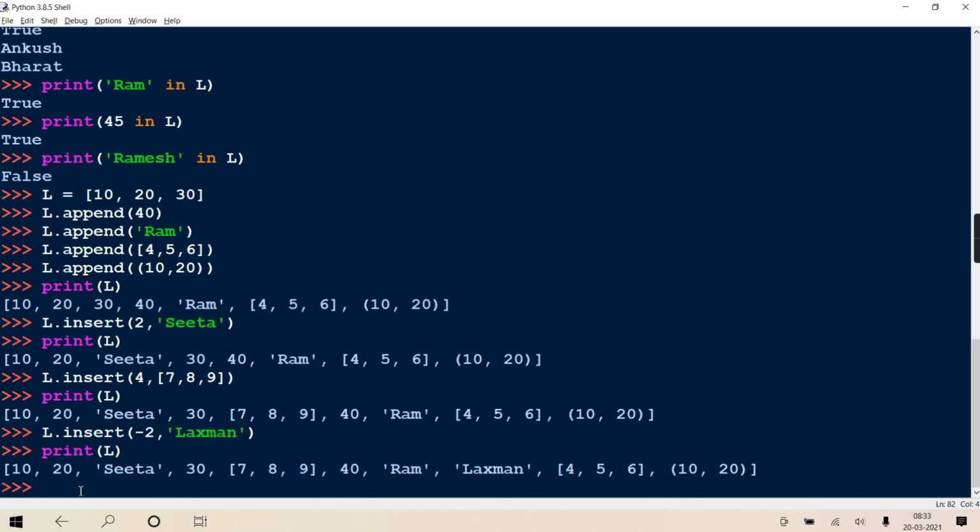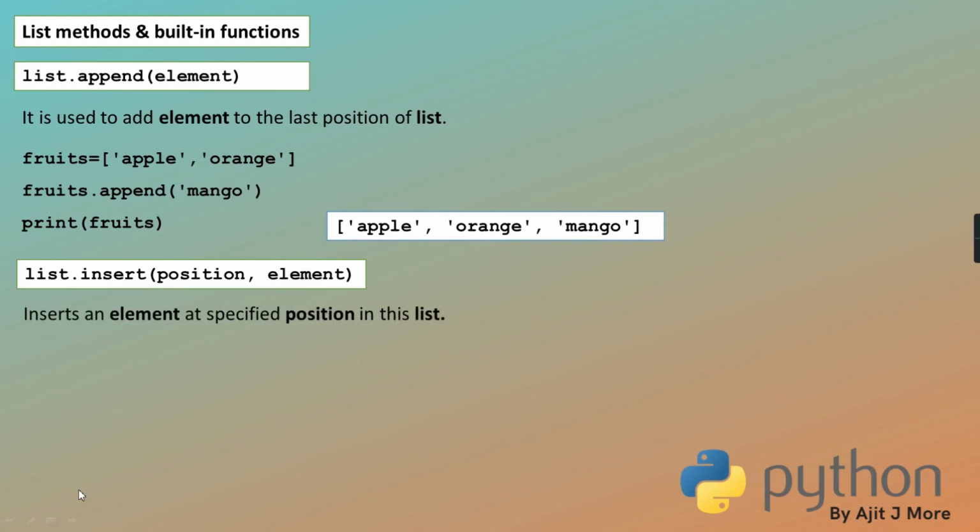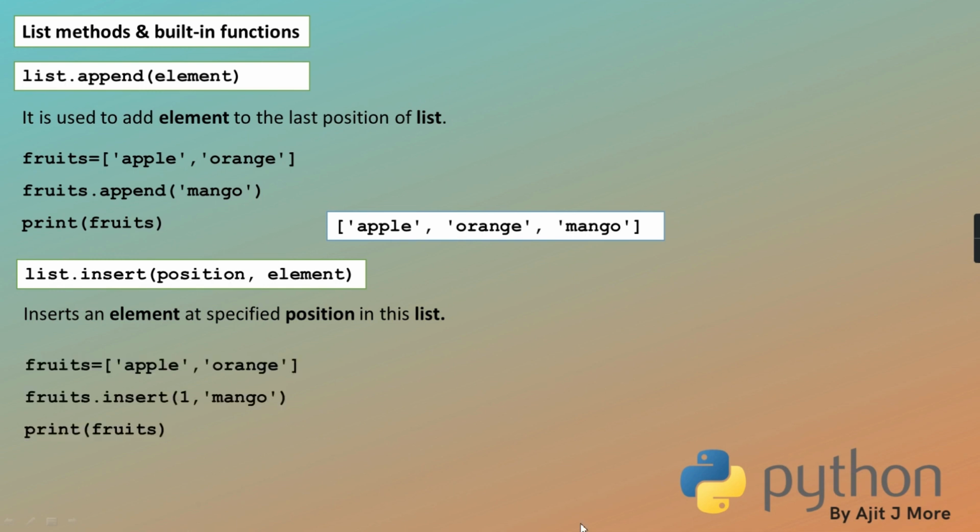Is the concept clear to you about insert? Okay? So insert inserts an element at the specified position in this list. You give the position and the element. So this list means the list object which is invoking that insert. So in that list object, at the given position, this element will get inserted.